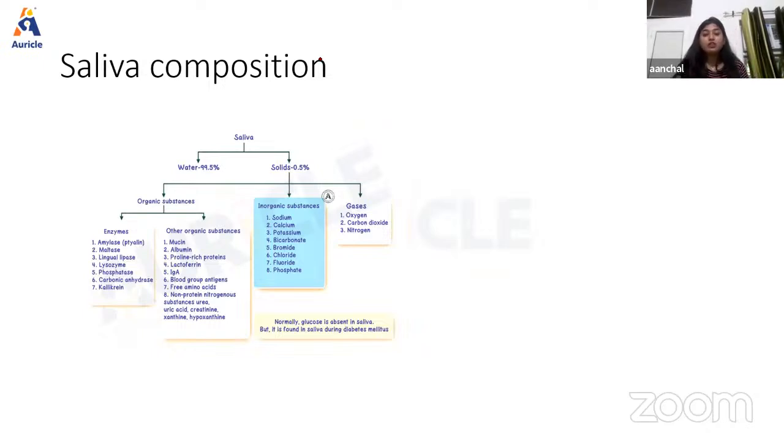Whenever we talk about composition, in volume, 1000 ml to 1500 ml of saliva is secreted per day, which is approximately 1 ml per minute.